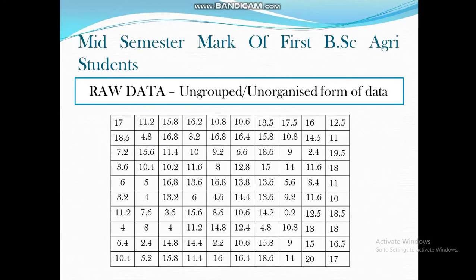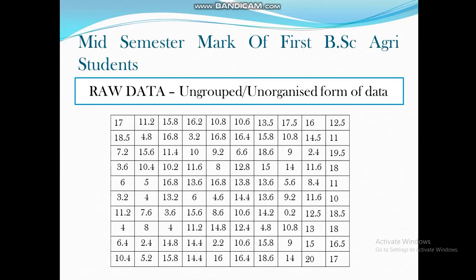For example, this is the mid semester mark of first BS Agri students. Here you can see this is raw data. Raw data means the ungrouped or unorganized form of data. In this we cannot find any meaning or any information.